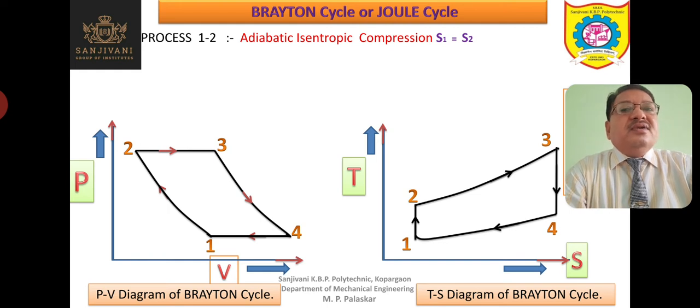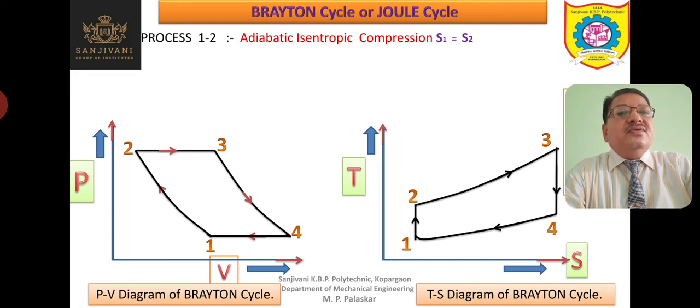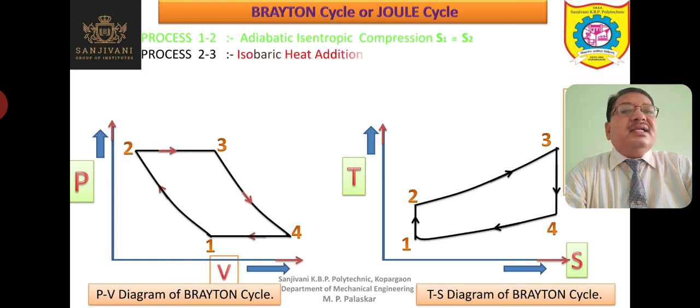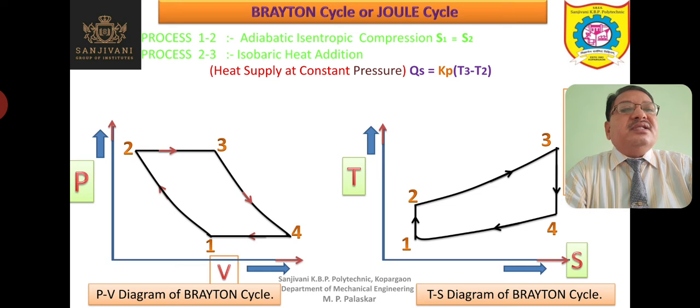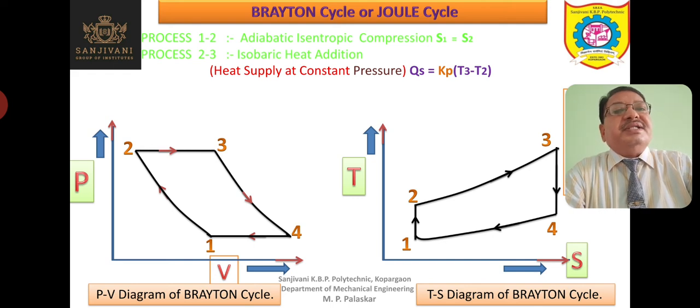So now the process 1-2 is adiabatic isentropic compression, S1 is equal to S2. Process 2-3 is nothing but isobaric heat addition. Heat is supplied to the working substance at constant pressure, that is given by Kp into T3 minus T2. Kp is the specific heat at constant pressure, and T3 minus T2 is the rise in temperature during the heat supply process.